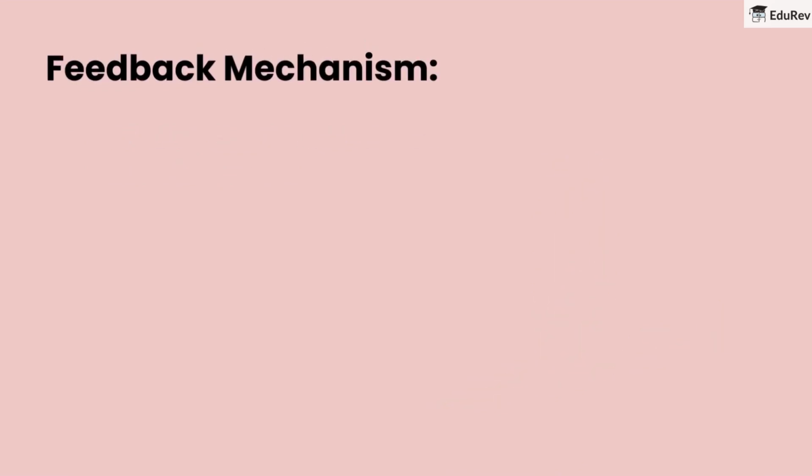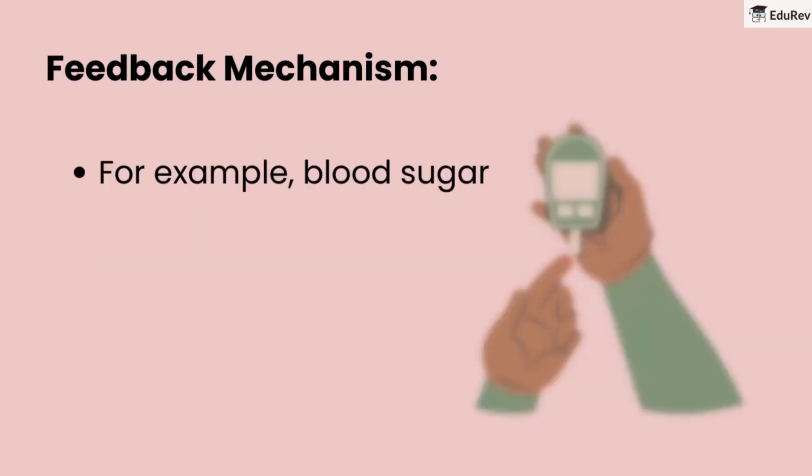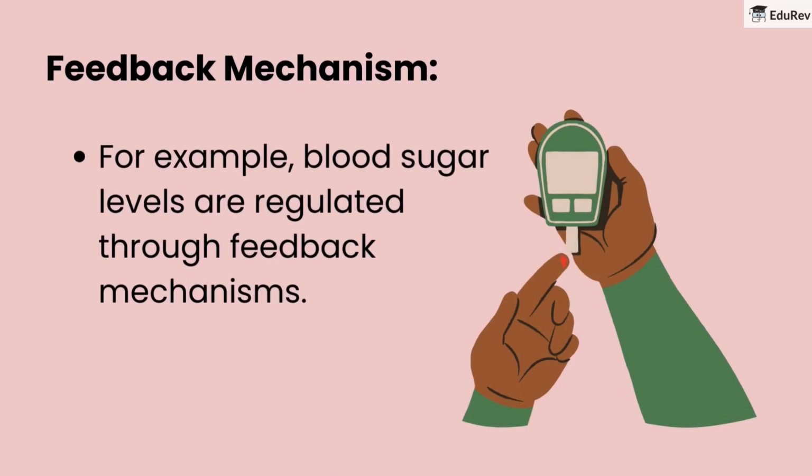Feedback mechanism. Feedback mechanisms maintain the precise secretion of hormones at the right time. For example, blood sugar levels are regulated through feedback mechanisms.